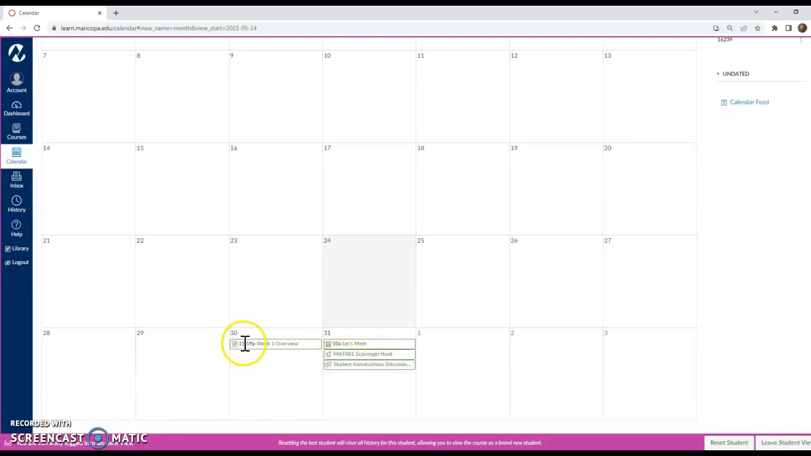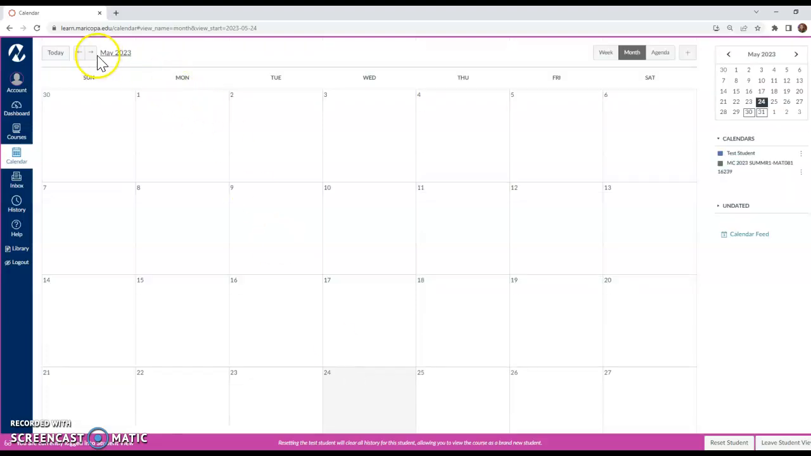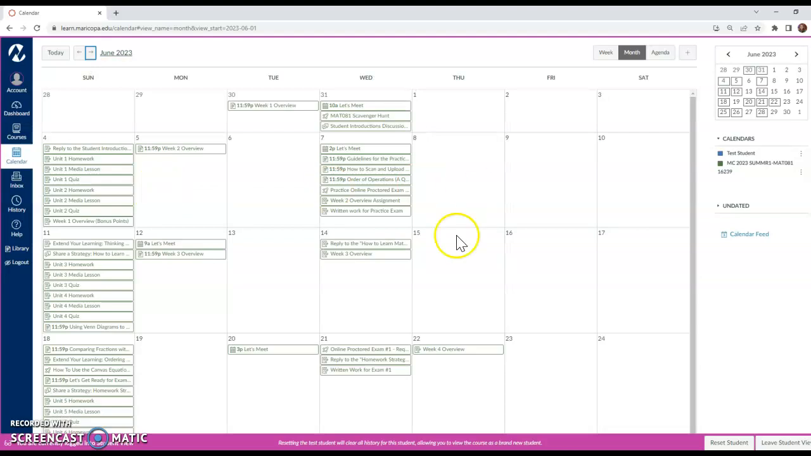So on the 30th, you want to look at the week 1 overview. On the 31st, there's that Let's Meet session. You have a scavenger hunt due and an introductions discussion board. And then as you go to June, you can see every week. I have everything already loaded in the calendar. So for every single week, you can budget your time accordingly.